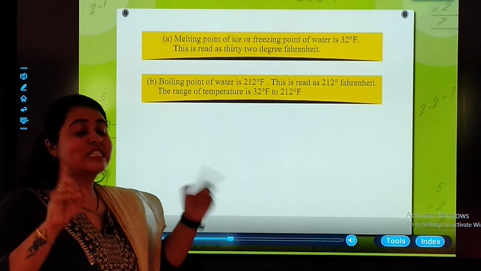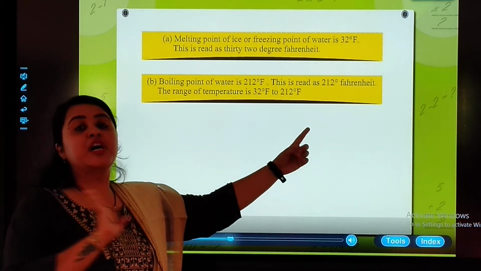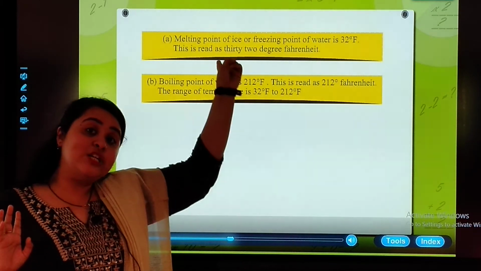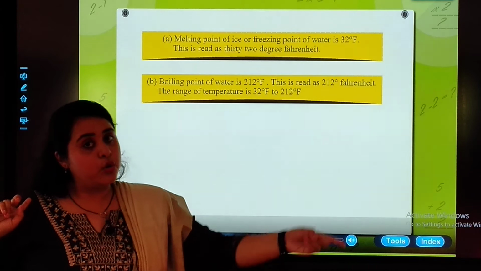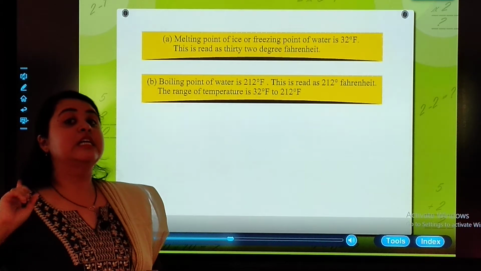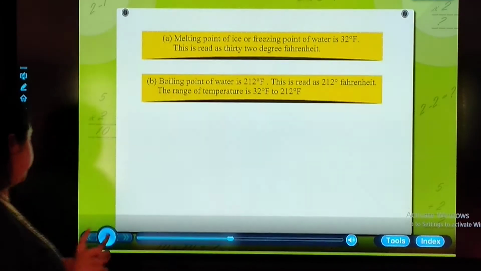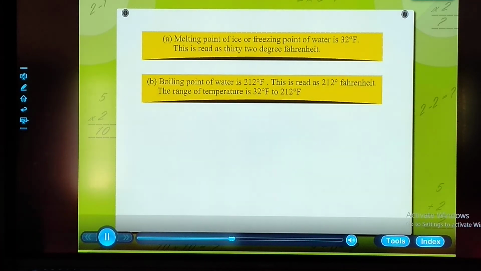So the Fahrenheit scale will be 32 to 212, and in Celsius it was 0 to 100. The range of temperature is 32 degree Fahrenheit to 212 degree Fahrenheit.